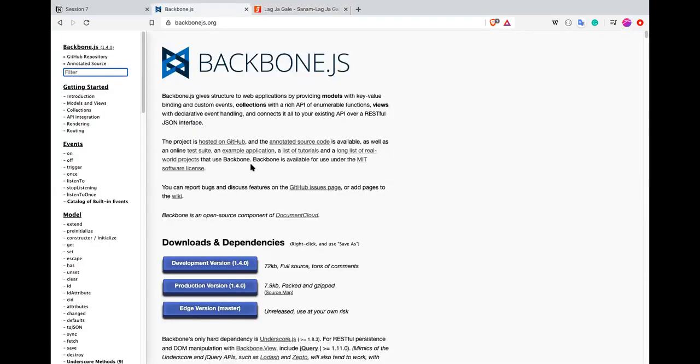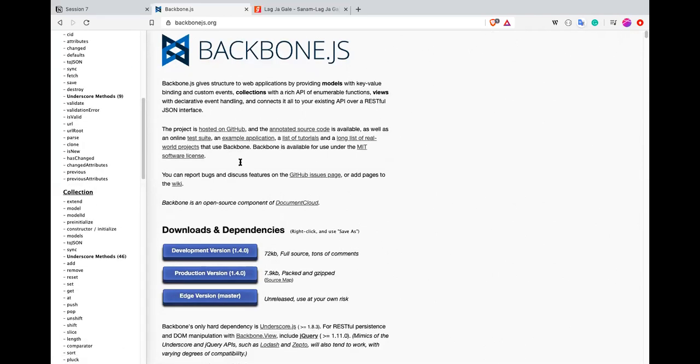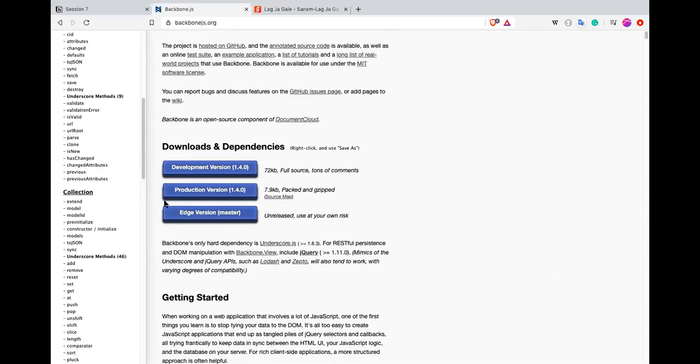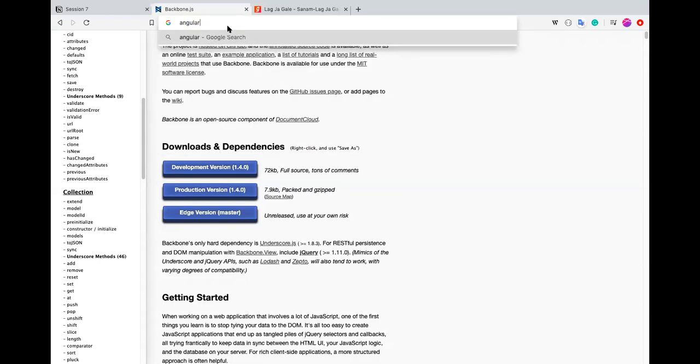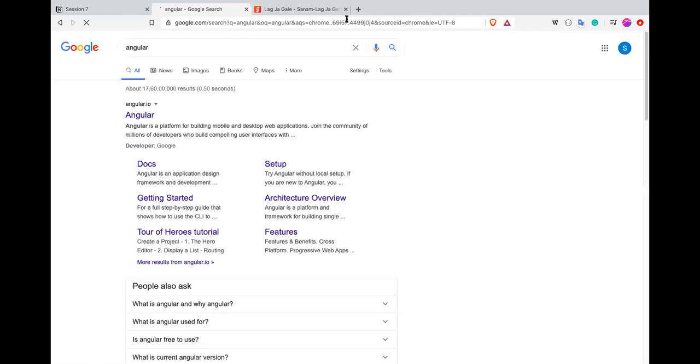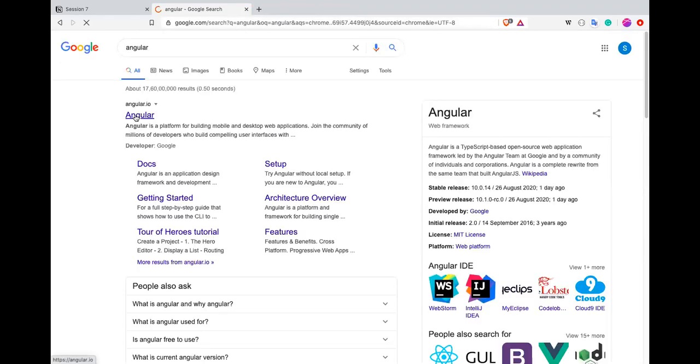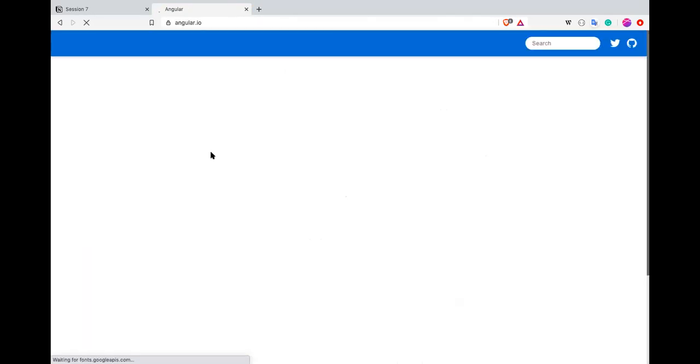Then a lot of companies started using Backbone and created a lot of web applications with it. Through Backbone, companies learned a lot of new ways to build web applications, and then a new framework was created by Google called Angular. I hope all of you are familiar with Angular. Angular said you don't have to write JavaScript anymore.